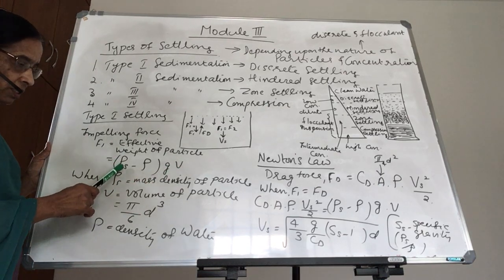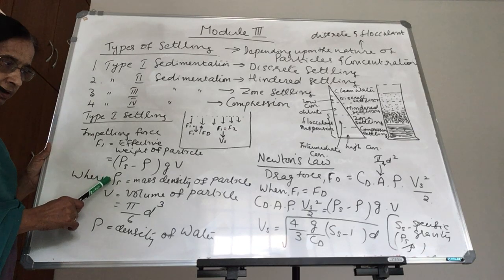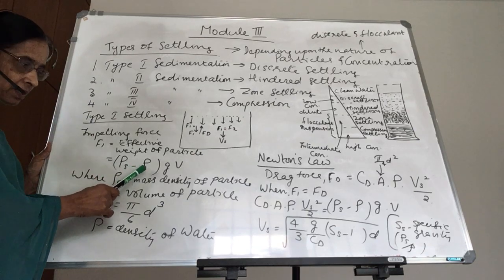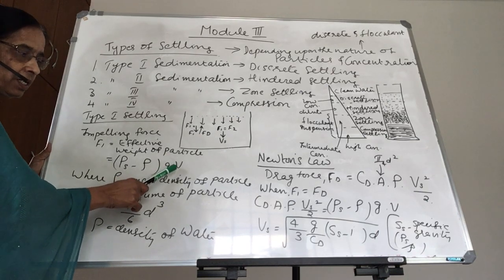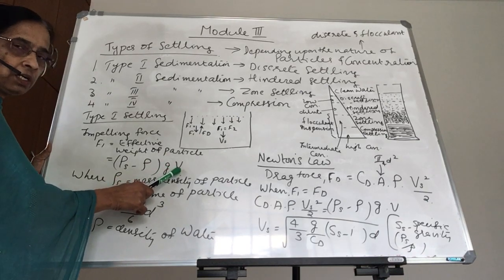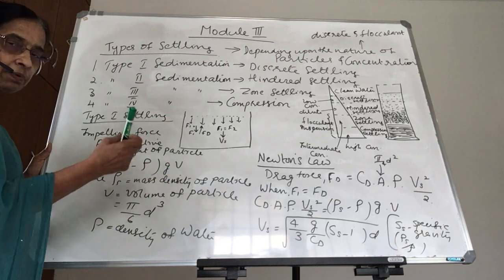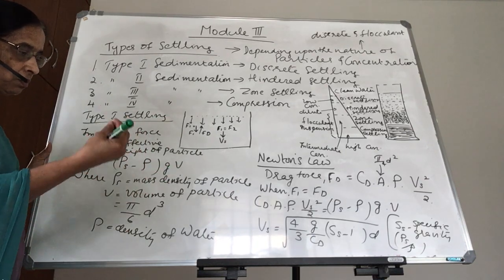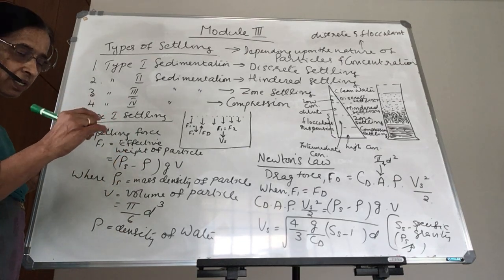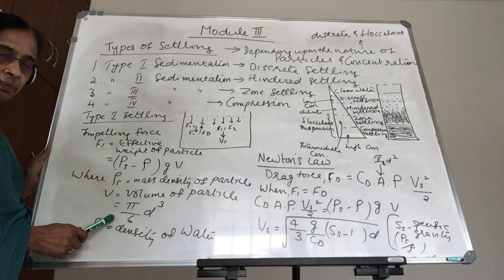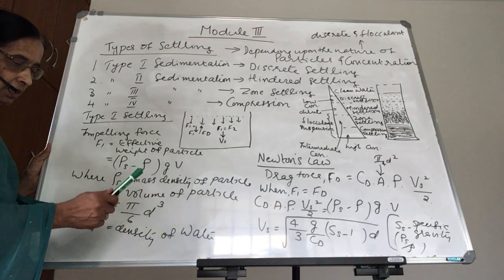Where rho s, we know, is the mass density of the particle, and rho is the density of the water. g is the acceleration due to gravity, and v is the volume of the particle. We are considering the particle as a spherical shape, so the volume is pi by 6 d cubed, where d is the diameter of the particle.